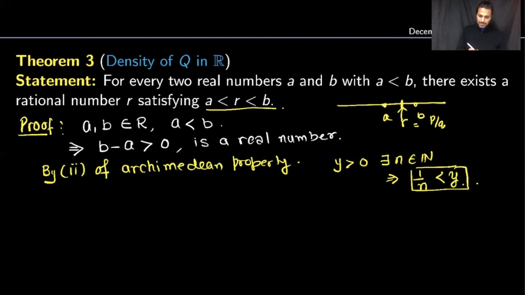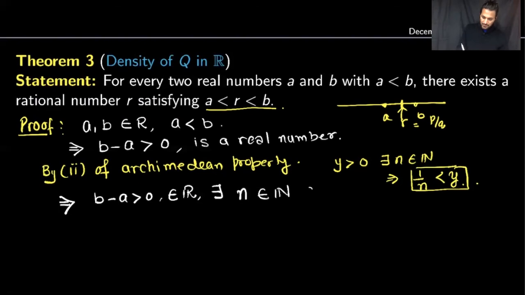So since b minus a is a real number, I will use b minus a in place of y. So for b minus a, which is a strictly positive real number, there exists, corresponding to that real number, a natural number n so that the reciprocal of that natural number will be strictly less than b minus a. So I simply use the Archimedean property, assuming b minus a is my y.